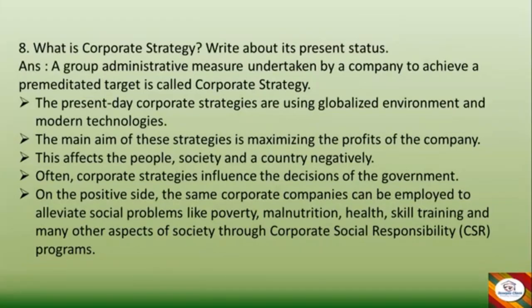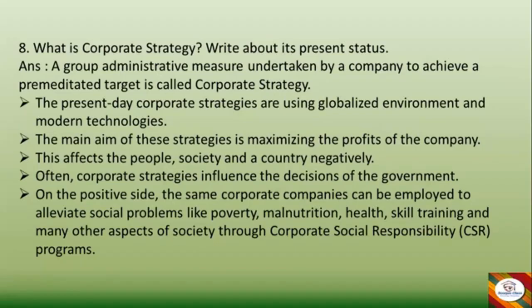Now moving to the next question. What is corporate strategy? Write about its present status. Answer: A group administrative measure undertaken by a company to achieve a premeditated target is called corporate strategy. The present day corporate strategies are using globalized environment and modern technologies. The main aim of these strategies is maximizing the profits of the company.